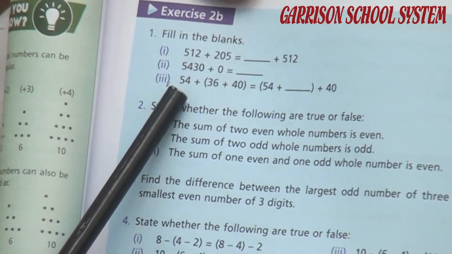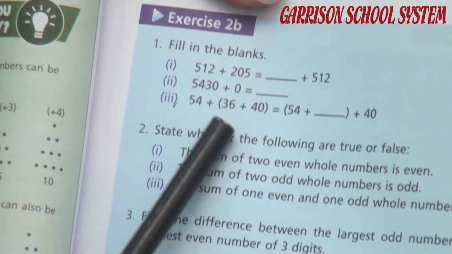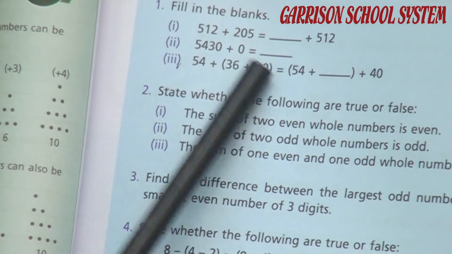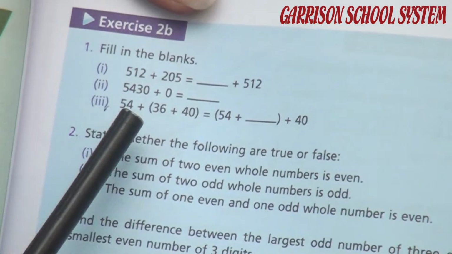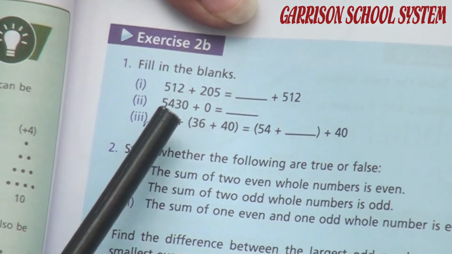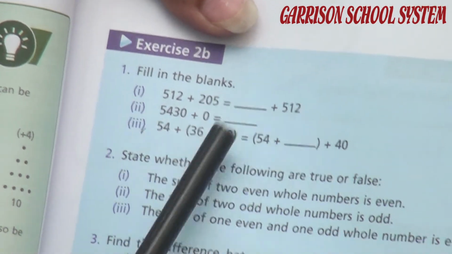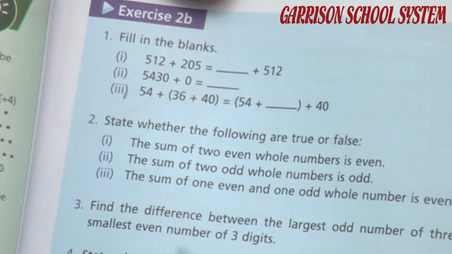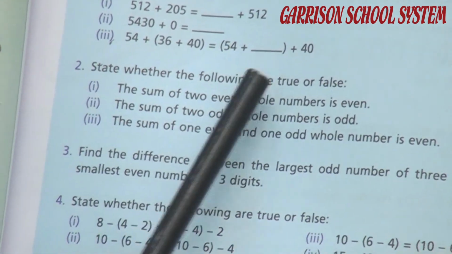Look at question number 4. 54 plus 36 plus 40. Look at it, students, 36 plus 40 is in the bracket. So when we take the bracket around 54 and 36, you can write here 36. So the answer remains the same. In this way you can solve. Now, state whether the following are true or false.